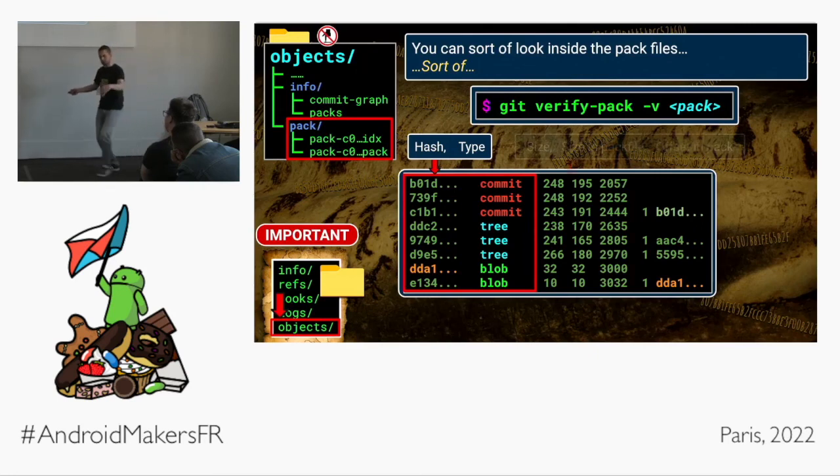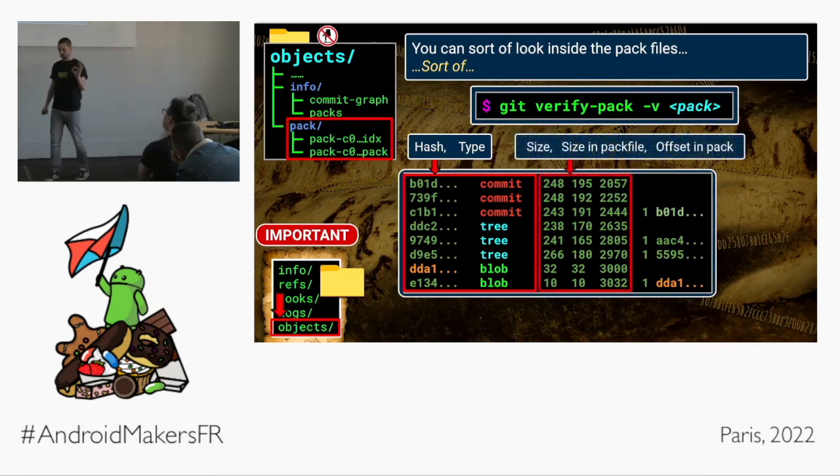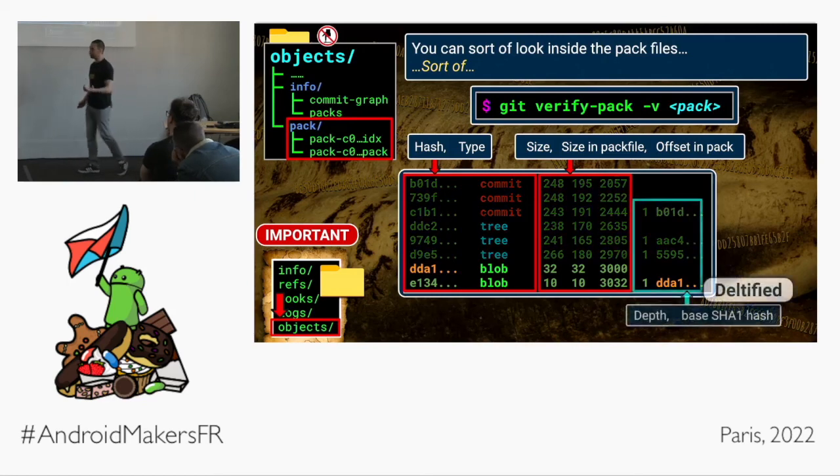Nice. Makes sense. Next, these columns are really, really important. The first one on the left, it's the size of the object. The one in the middle, it's the size of the object in the pack file after a little bit more compression. And the last one is the offset, where that object is in the pack file. So that Git can go, for this first one, I need to jump to 2057 bytes and I need to read for 195 bytes and I have that object. That's cool. But the real power comes in that last column.